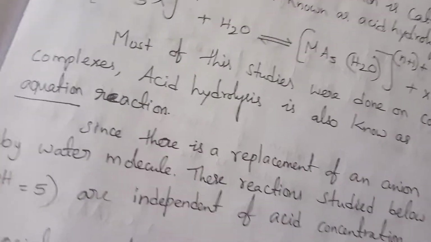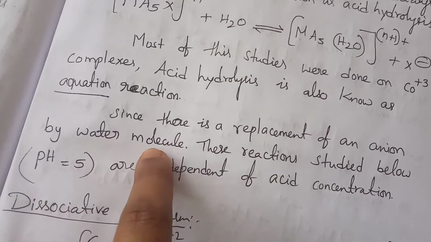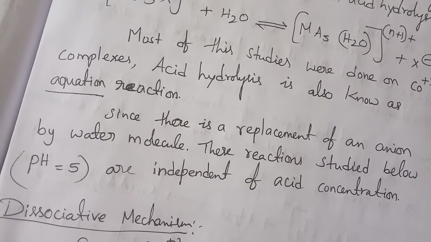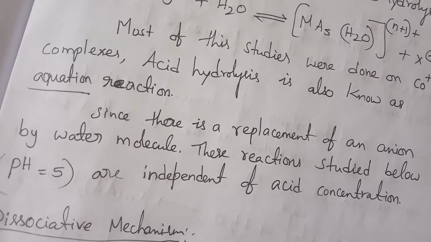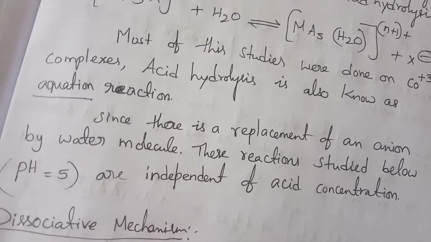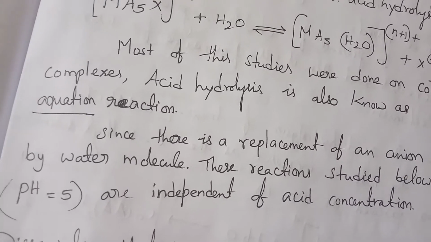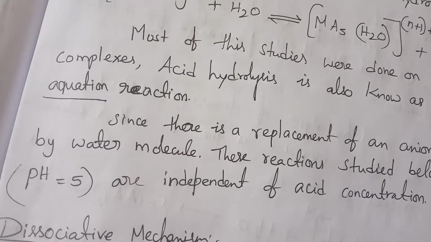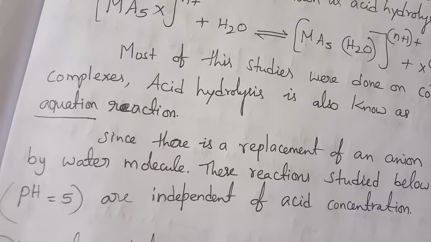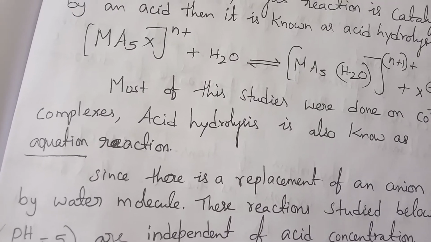Why do we call it an aquation reaction? It means the replacement of an anion by a water molecule, so it is also called an aquation reaction. This reaction is studied below pH equal to 5 and is independent of the acid concentration. We know 7 is the neutral value, below 7 is acid and above 7 is base. Here pH equal to 5 means it is weakly acidic. Below pH 5, the acid concentration strength increases. If the acid concentration is more, it is independent of the particular complex; it only increases the speed of the reaction.